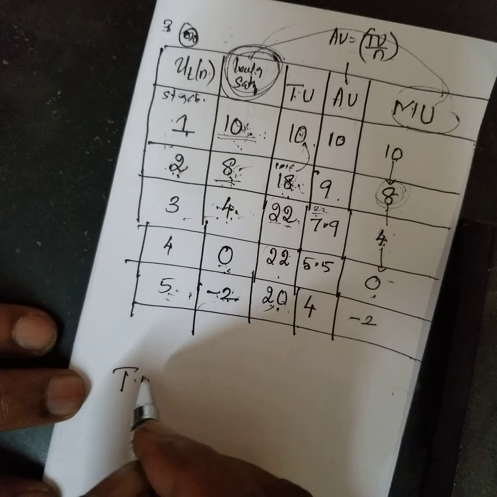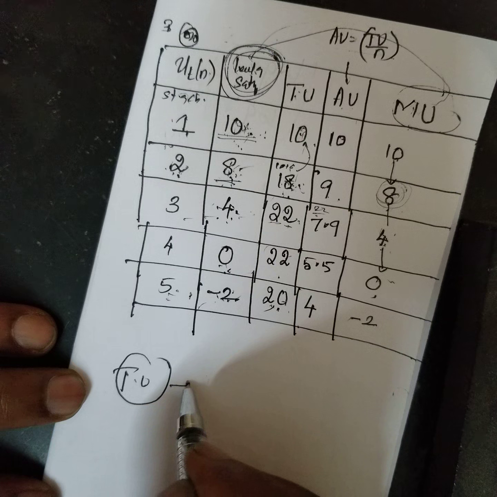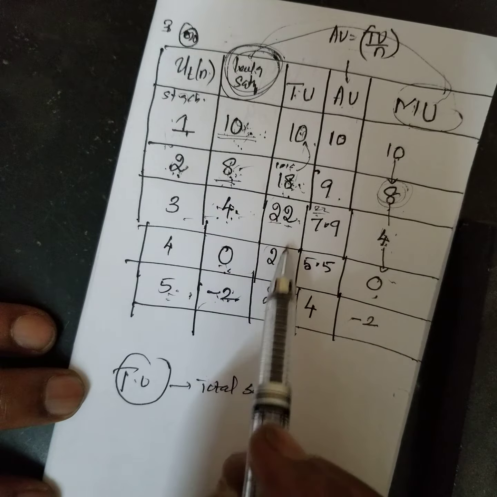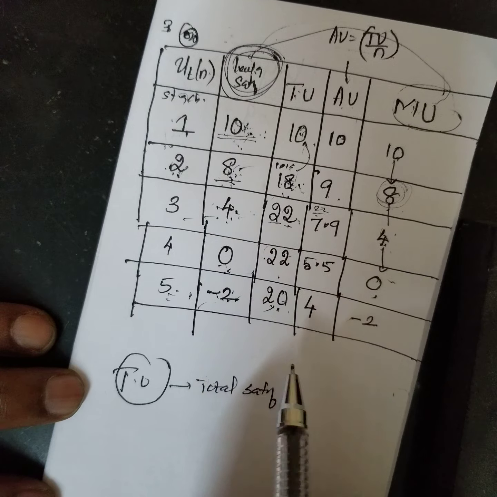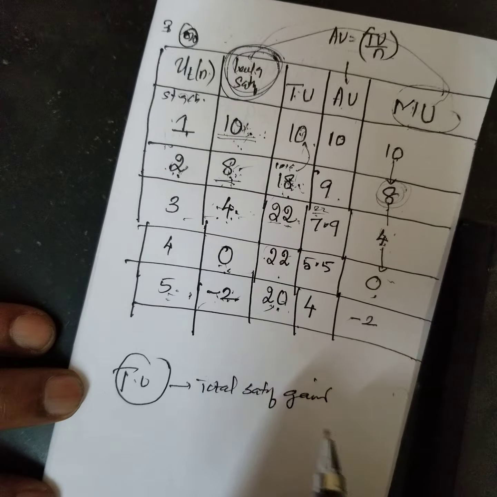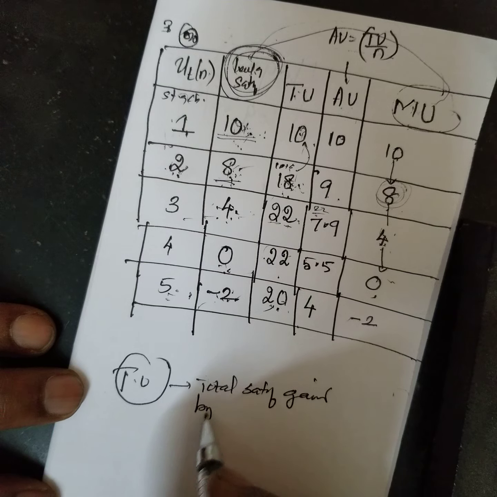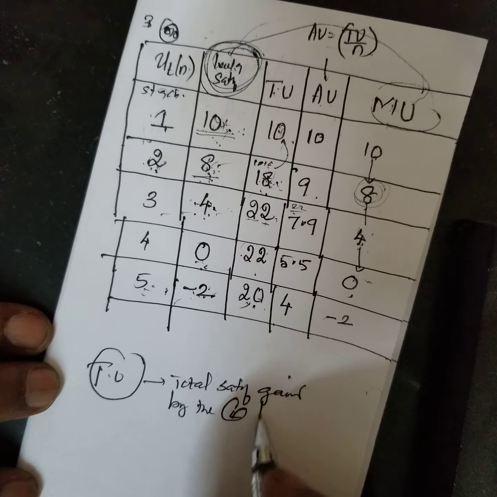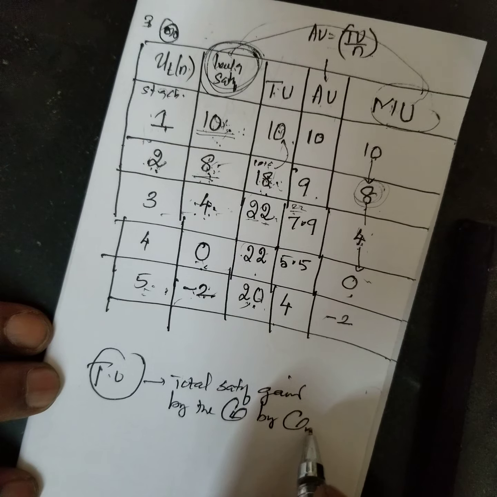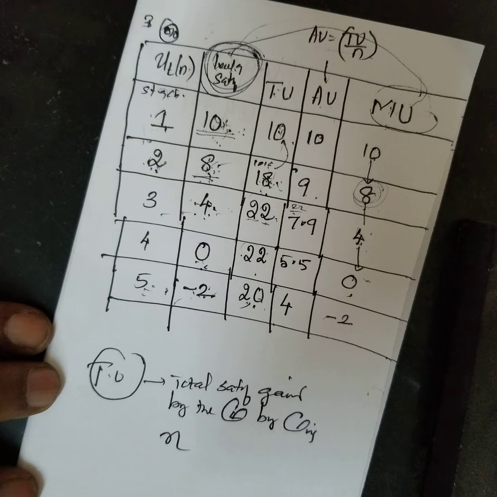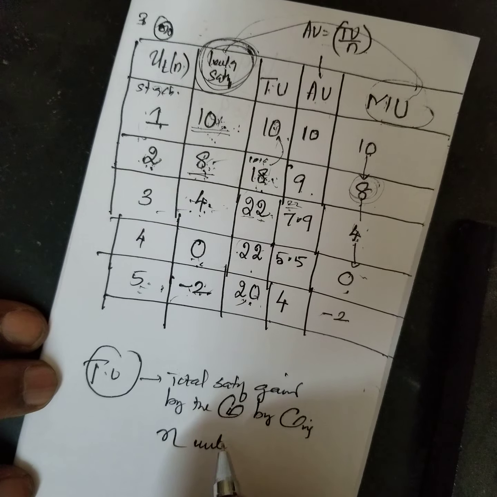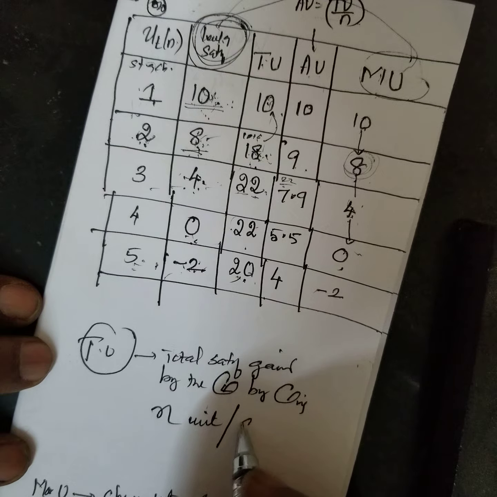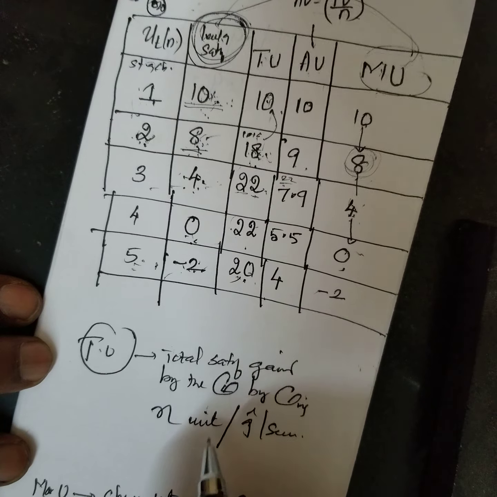Total utility is the total satisfaction. This is called total satisfaction gained by the consumer by consuming n number of units, so many chocolates, or units of goods or services given to him.